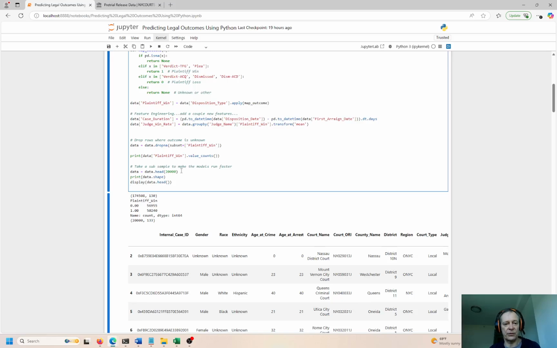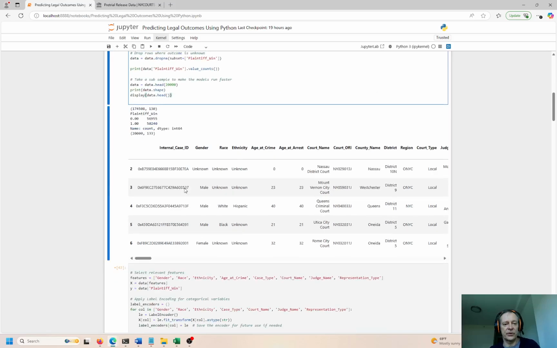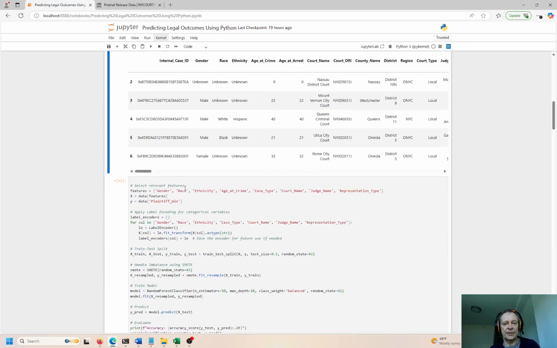Okay, and we don't have to train the model on 174,000. If you want to do that, all you have to do is comment out this line, right? Just put a comment over here, okay, and you will get the entire population. It's going to take a while to run, so you have to be ready for that. But if that's what you want, that's fine. But if you take a subset of this population, the outcome is going to be very similar to the actual population, okay? So I think we can speed things up a little bit, make it run faster, be more efficient, and get essentially the same results without testing every single individual result, okay?